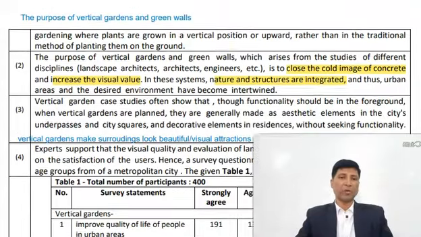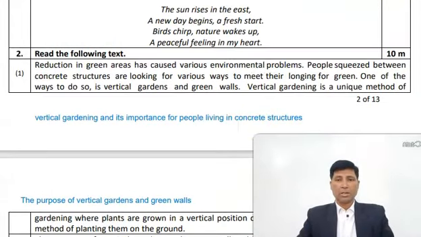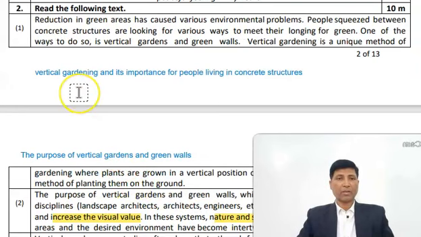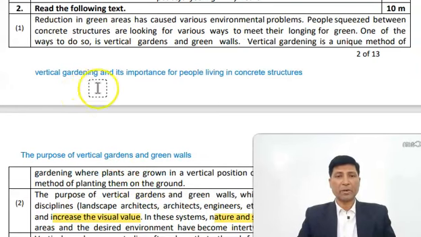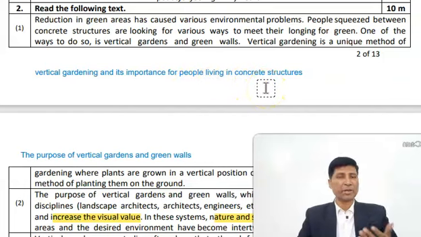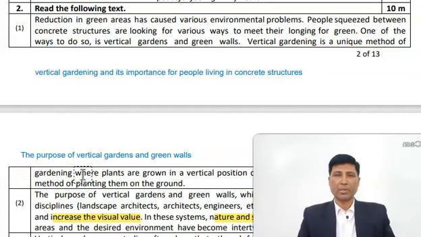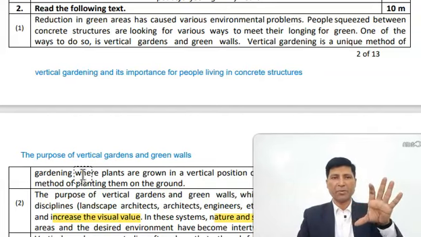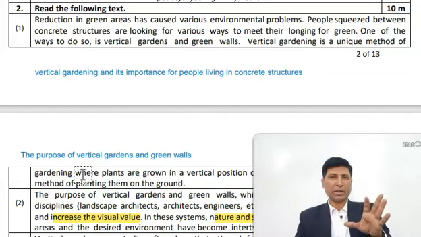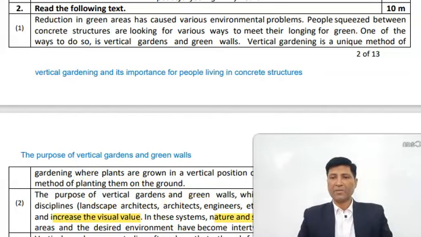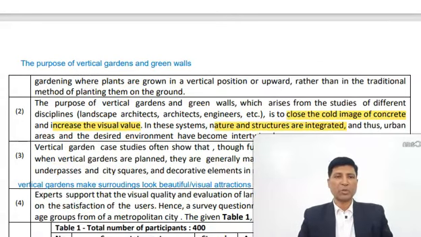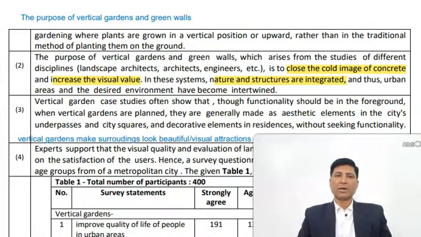Now, so these are the 5 summaries, and on the basis of which, let us see all these 5 lines once again. So the first paragraph is talking about vertical gardening and its importance for people living in concrete structures, or you can say urban areas. Paragraph 2 is talking about purpose of vertical gardens and green walls. So when you are trying to keep the entire passage in mind, you keep these lines on you. First paragraph is talking about vertical gardening and its importance for people living in urban areas. The second paragraph is talking about the purpose of gardens, vertical gardens and green walls.